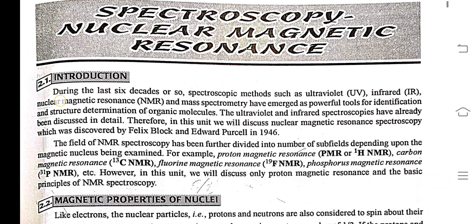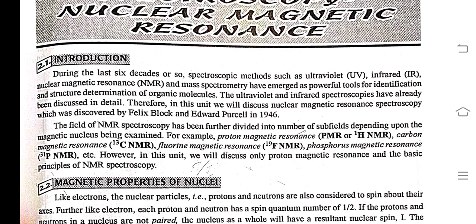Introduction. During the last six decades or so, spectroscopic methods such as ultraviolet, infrared, nuclear magnetic resonance, and mass spectrometry have emerged as powerful tools for identification and structure determination of organic molecules. The ultraviolet and infrared spectroscopies have already been discussed in detail.